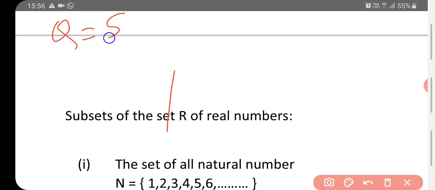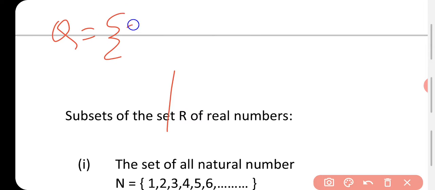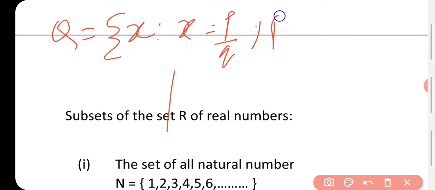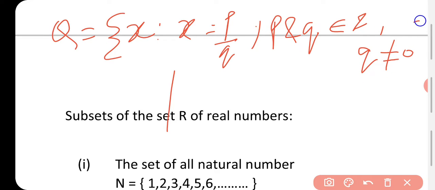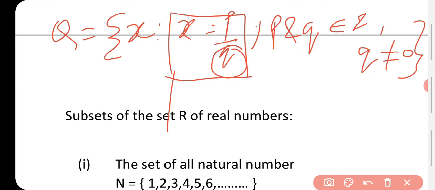And in set Q, what we have? We have a variable x such that x is equal to p upon q, with the condition that p and q are integers and q is not equal to 0, because if q is 0 then the given number is undefined. 2 upon 0, it is an undefined term. 3 upon 0, an undefined term. Minus 5 upon 0, an undefined term. So we provide one restriction, what?